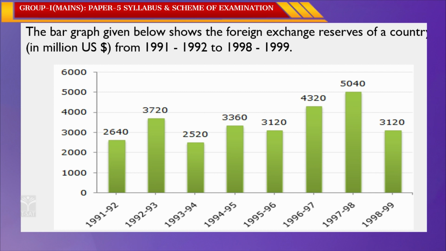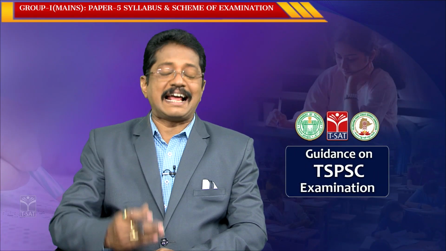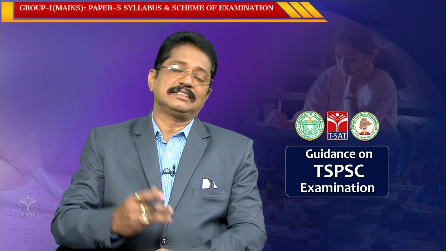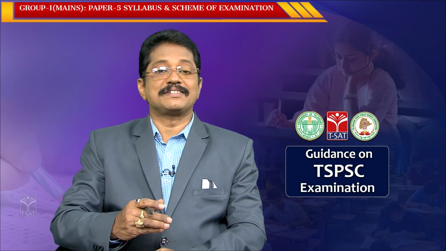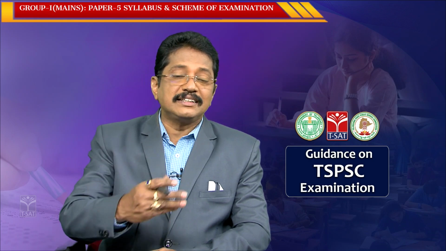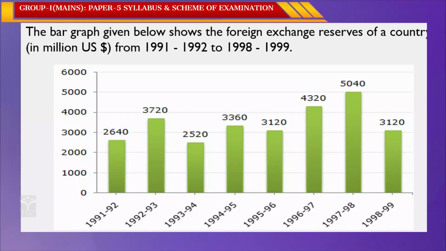As you know, in a bar graph the length of the rectangle gives the frequency and the width of the rectangle gives the class interval size. Is it clear? This is the most important. So, read the bar graph very clearly. In 1991-92 the foreign exchange reserves of the country are 2,640 million US dollars.